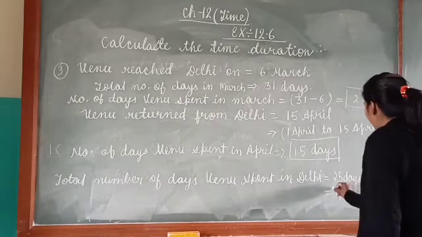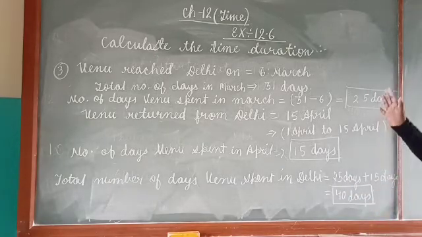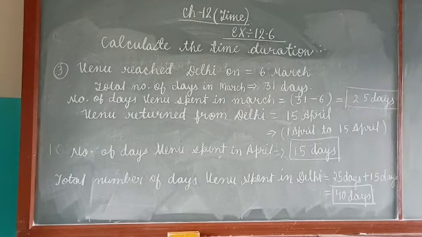So nicely you have to write this statement and clarify everything. Okay. You see how I have solved? Write the statement properly and then you have to nicely write it down in the copy. Okay, you can see Venu reached Delhi on 6th of March. So in the month of March, how many days are there? Total 31 days.